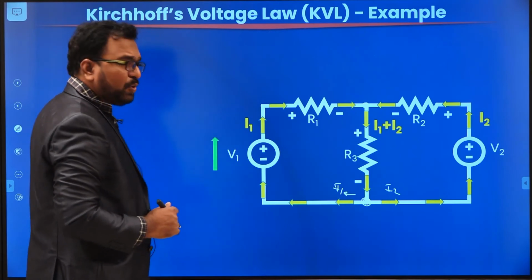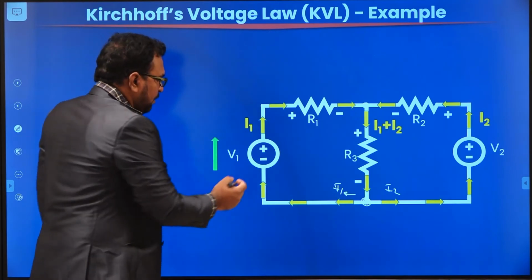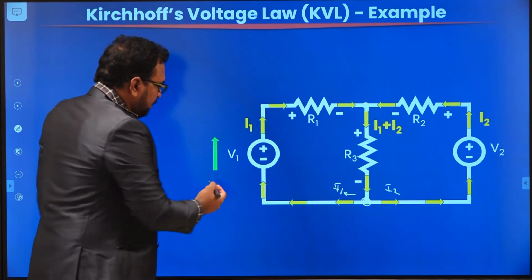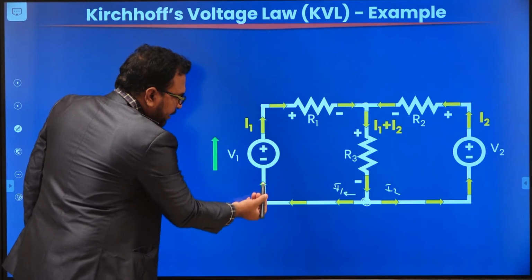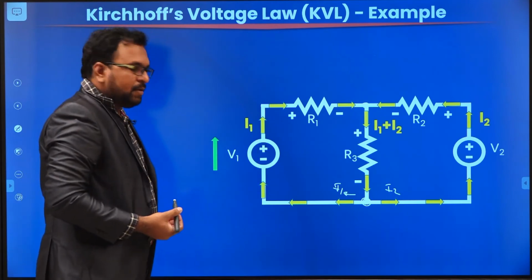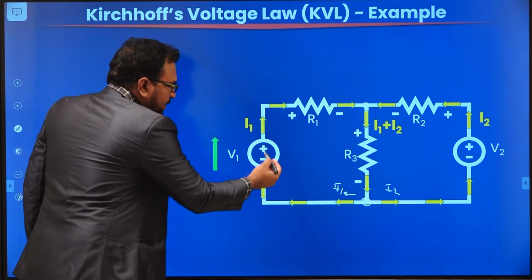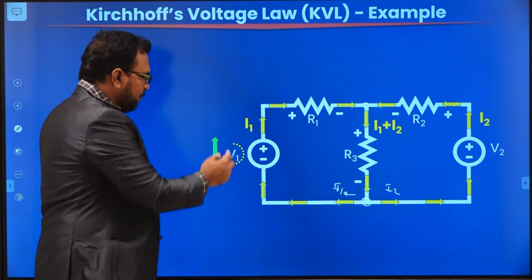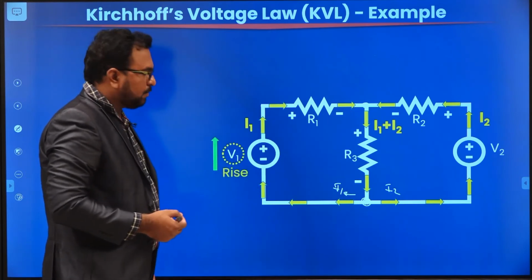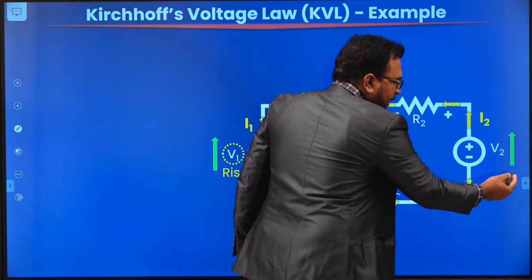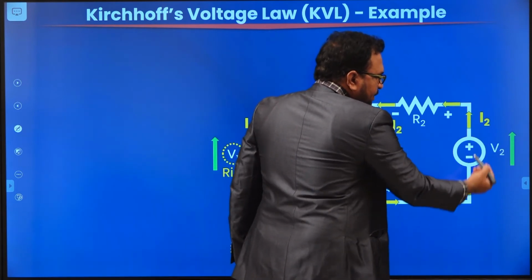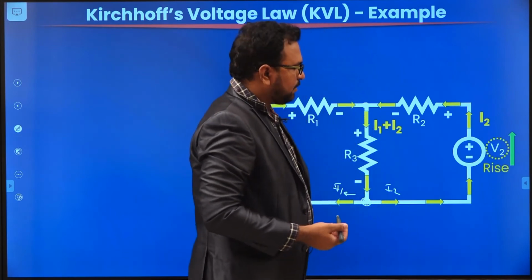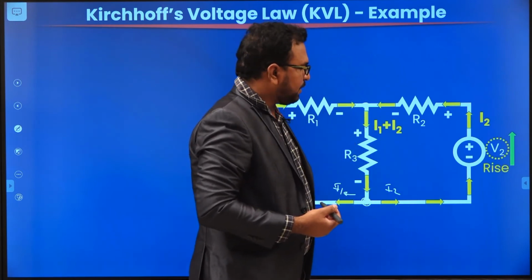Now let us discuss voltage rise and voltage drop. Coming to source V1, the current is moving from negative to positive terminal. Since it is moving from minus to plus, it means voltage rise. So V1 is considered a rise. In case of source 2 also, the current is moving from minus to plus. That means this is also a rise. So V2 is also considered a voltage rise.